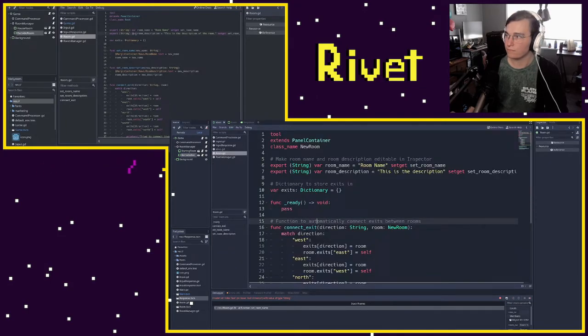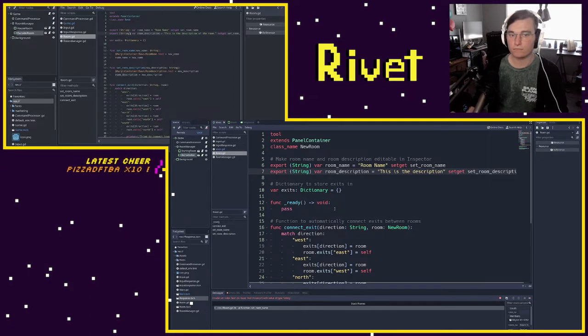So this is not actually defining what type of variable the variable itself is, but it's telling the editor how to display that exported variable to you as a developer. And one thing that it allows is a multi-line flag that you can give it. So this room description, it'd be really nice if it was a huge multi-line text box, and not just a single line thing.